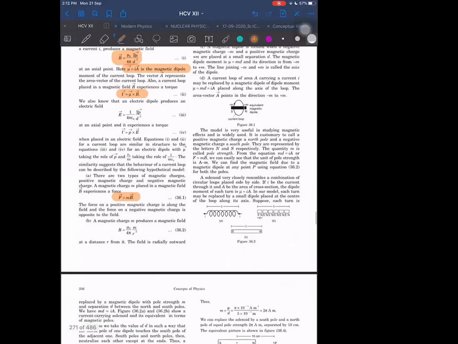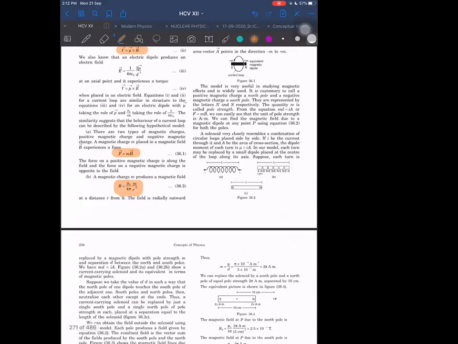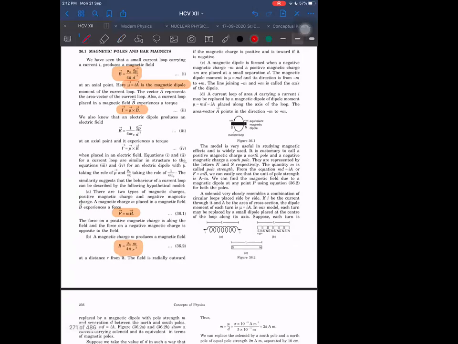Magnetic charge produces magnetic field of mu naught into m upon 4 pi r square. We can assume that magnetic charge exists and that produces a field of mu naught upon 4 pi into m upon r square. Although there is no such magnetic charge existing, they are going by analogy.